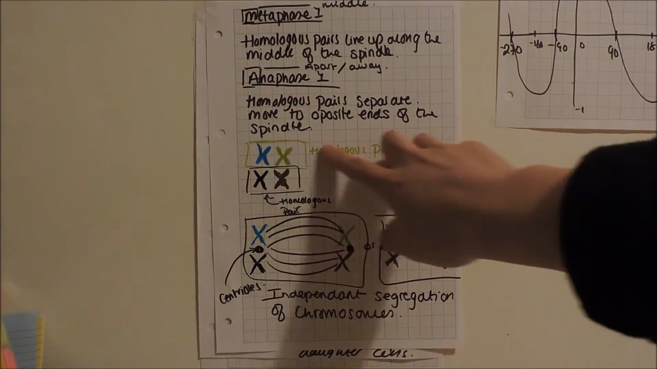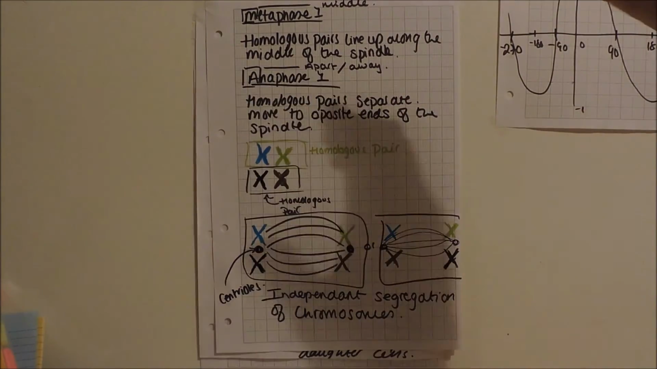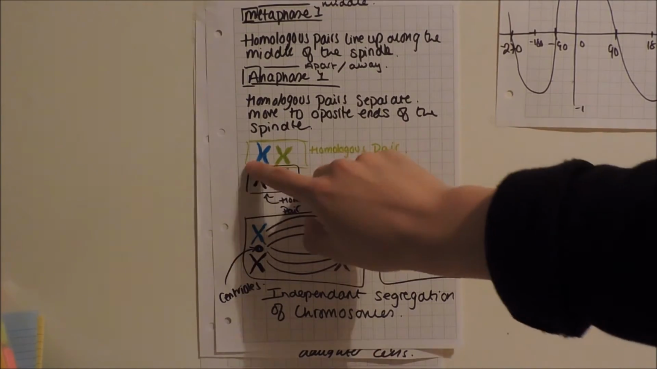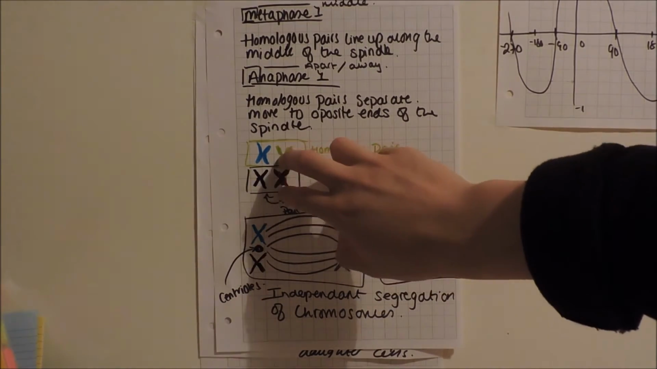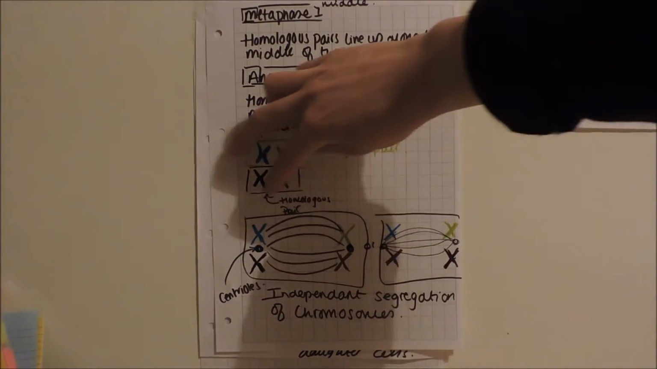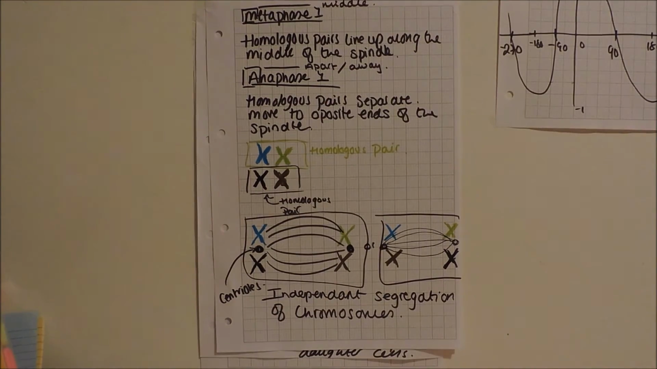But we need to know that homologous pairs, it's a random decision made by whatever to either, so these are the two homologous pairs, one here and one here. Now these two can go this way and these two can go this way, or these two can go this way and these two can go this way. So I've got the two diagrams here which explain the two different ways of going in random order.